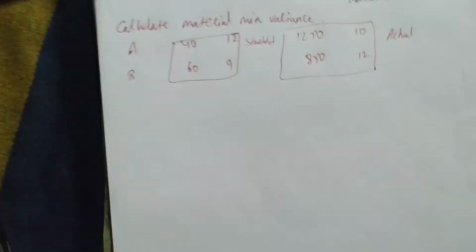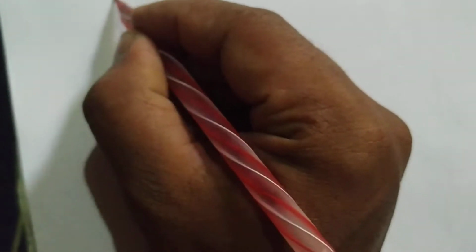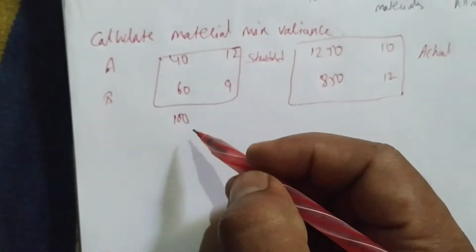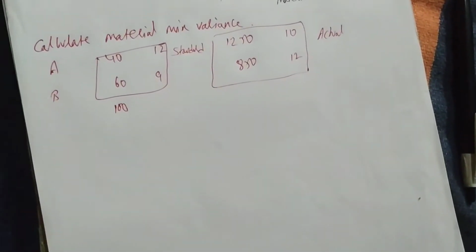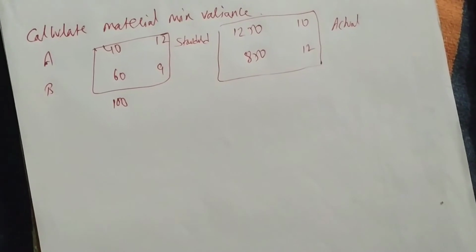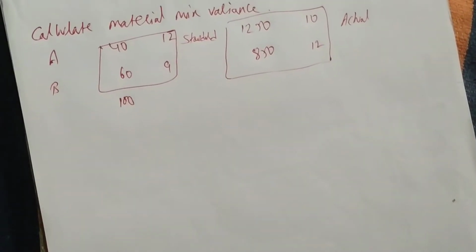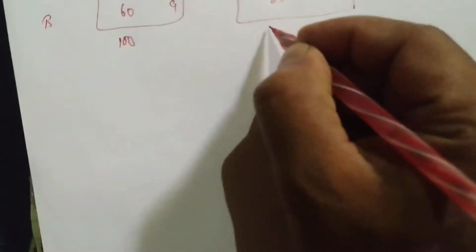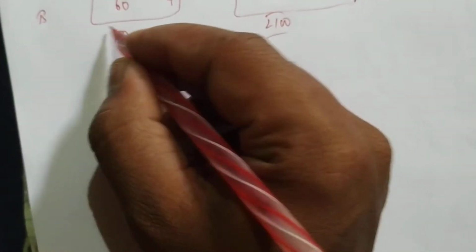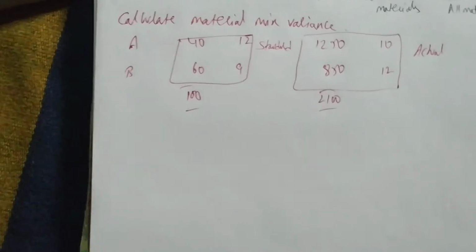First of all, we'll do the total of the input. The total of standard is 100, and the total of actual is 1250 plus 850, which is 2100. The totals of these materials are required.